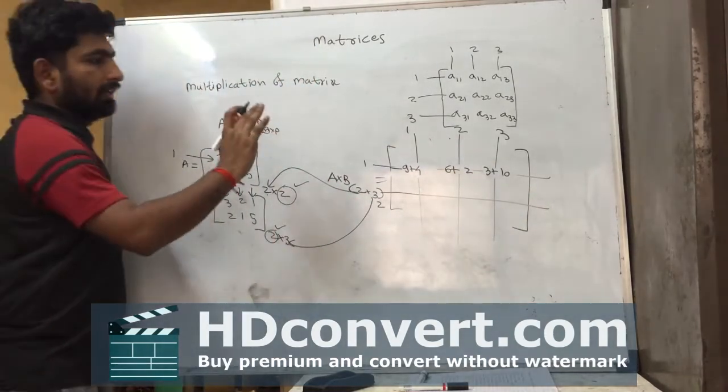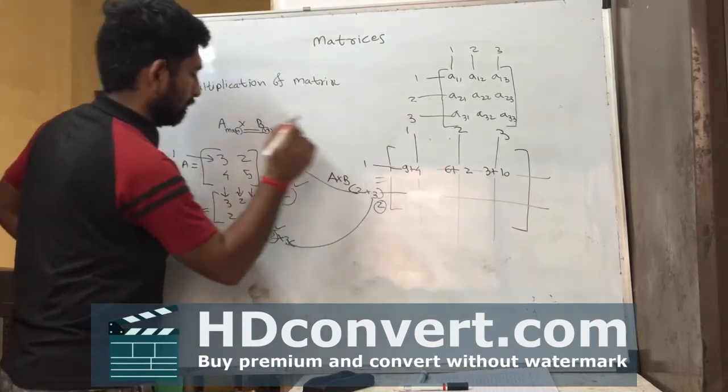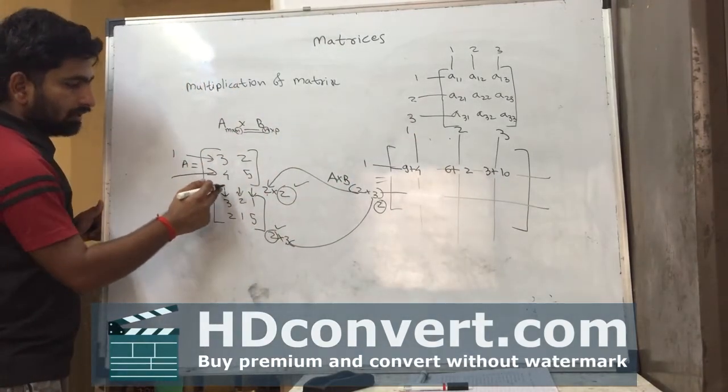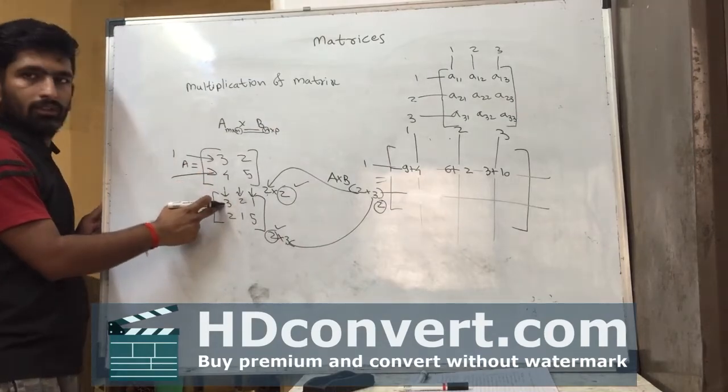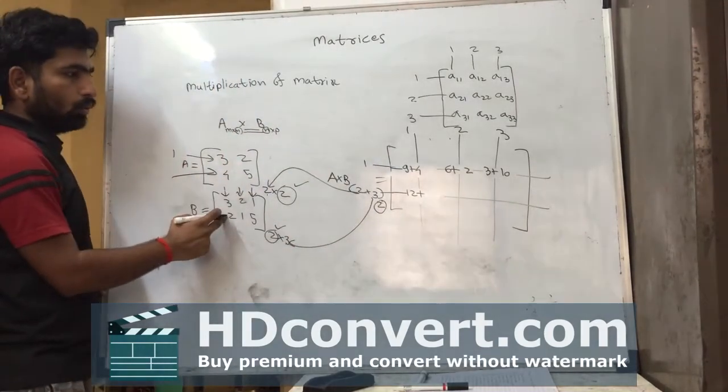First row completed. In the second row, we are selecting second row, first column: 4 into 3, 12, plus 5 into 2, 10.